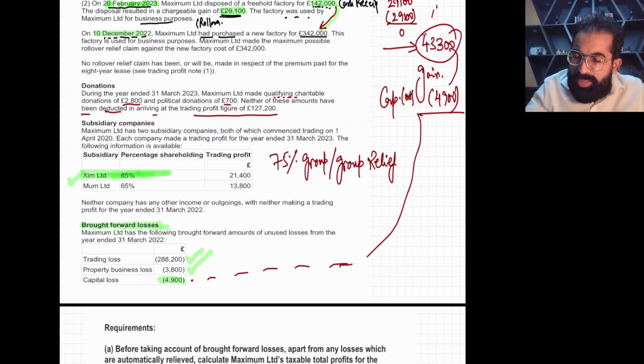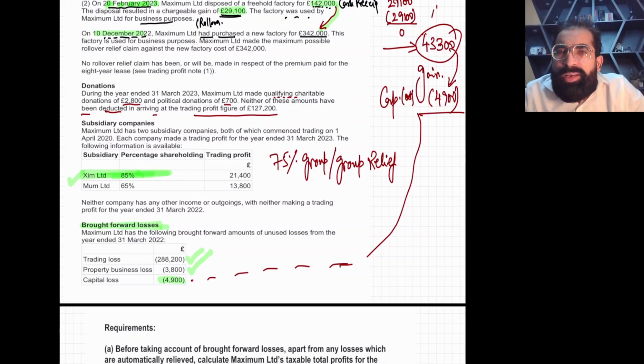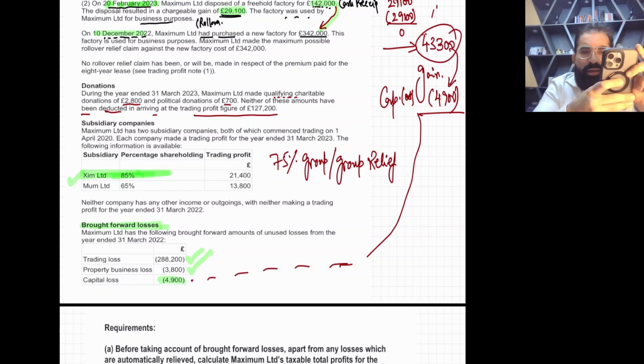So 43,300 minus 4,900 will be your final chargeable gain. Why? See, this capital loss brought forward, when it comes forward, it will automatically kill your capital gain.